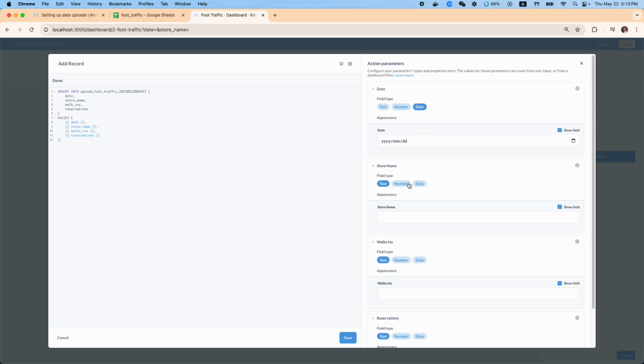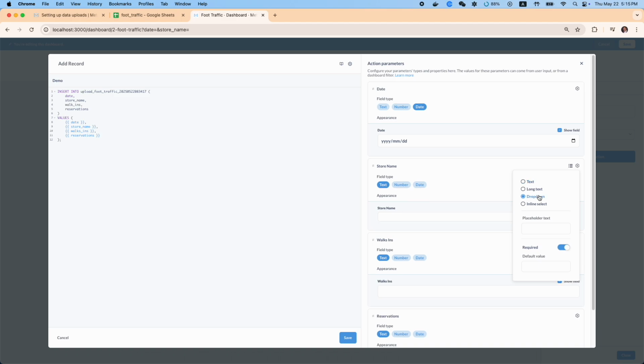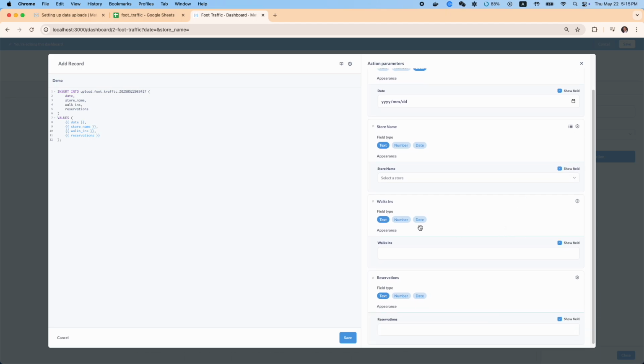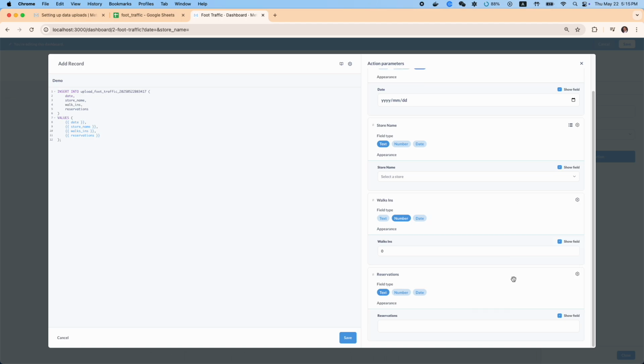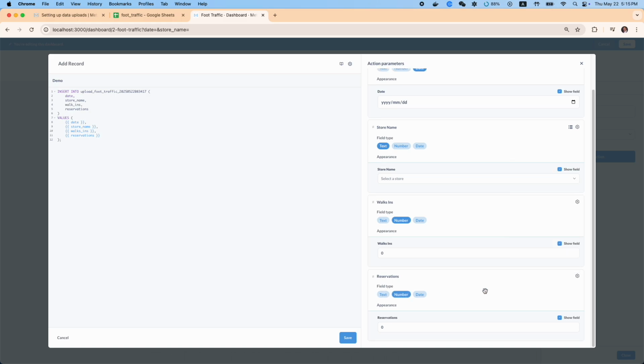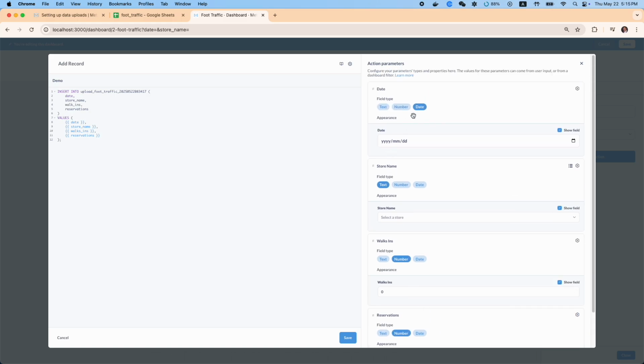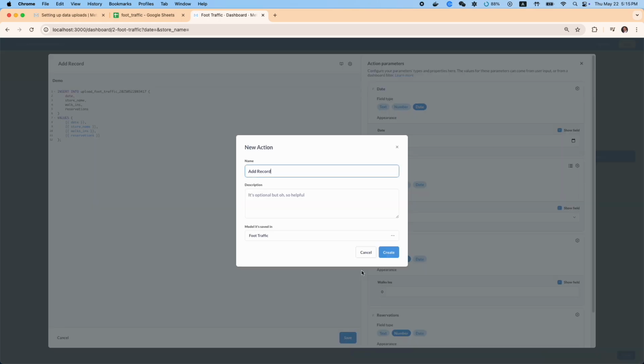We'll pick the input data types, date. For store name, we're going to put in some placeholder text. If you want, select a store, give them some drop-down options so people don't have to remember how to spell the name of each store. Briarcliff, East Point. Save. Walk-ins, that's a number. I'm going to make the default value 0. For reservations, also going to make the default value 0, make it a number. Everything looks okay. Let's save that.